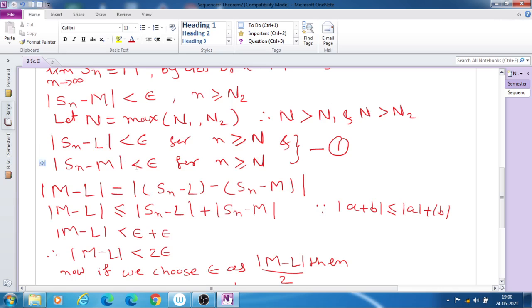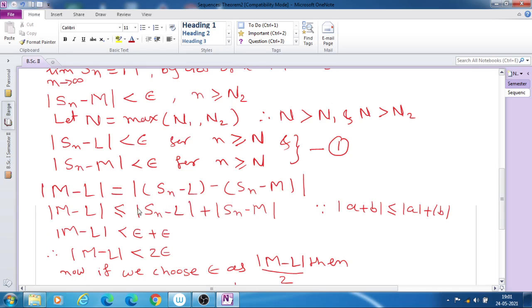These above statements we use further. Take mod M minus L. Now this can be adjusted as Sn minus L minus, in bracket, Sn minus M. You see here Sn minus Sn can be cancelled and we get minus L plus M, that means M minus L. This is an adjustment only.